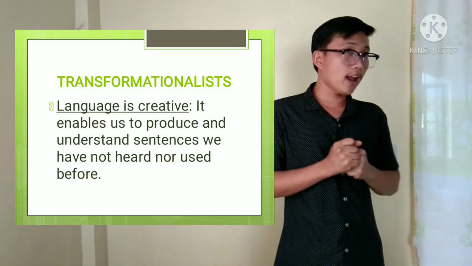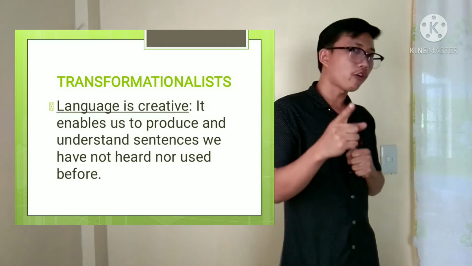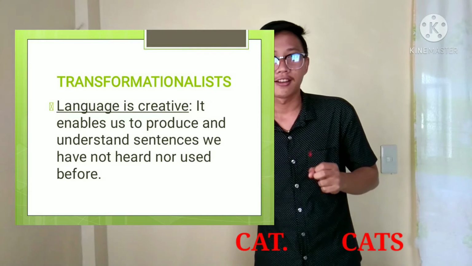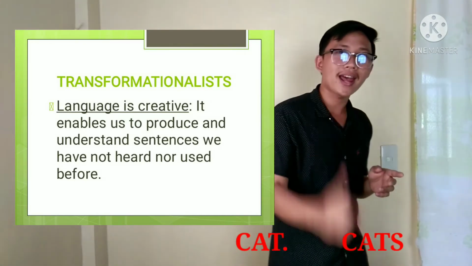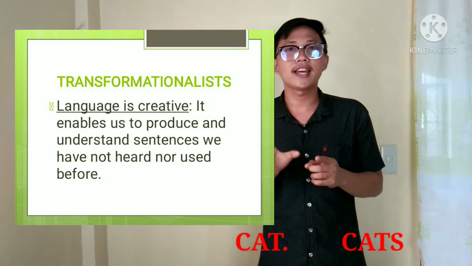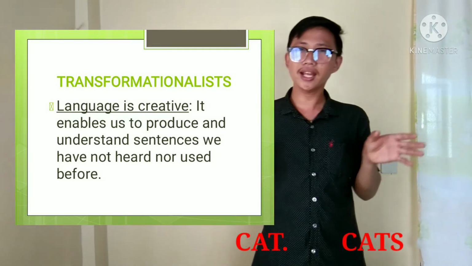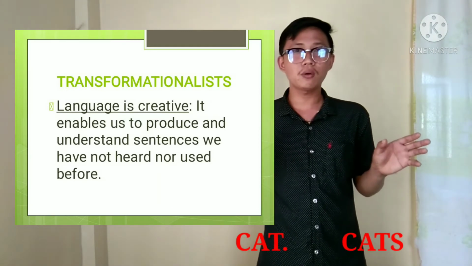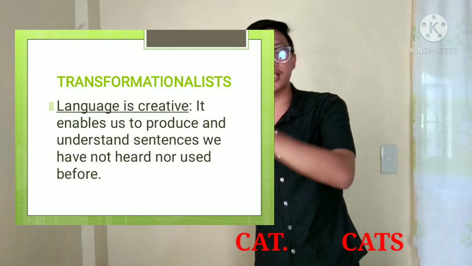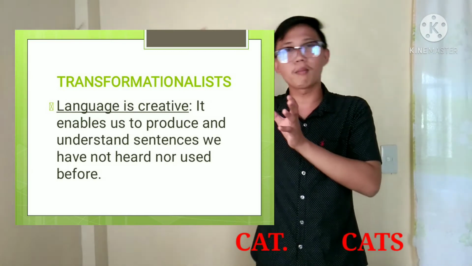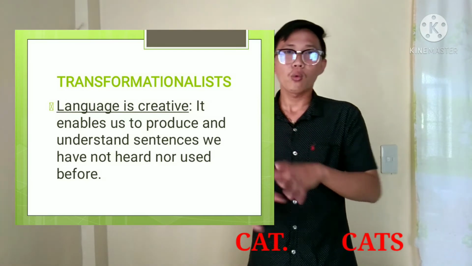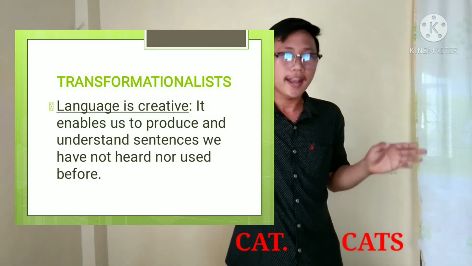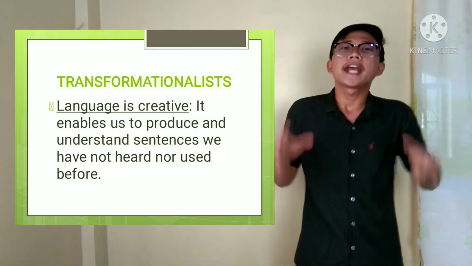For example, in morphology, in morphemes, cat to cats, as you can see, just one letter S was added to cat, cats. It's very creative that when you add something, from cat to cats, cats pertains to plural, two or more cats. Okay? When you say cat, just one, you are pertaining to a singular noun. So, language is very creative.